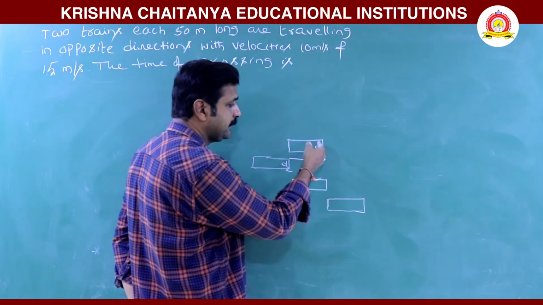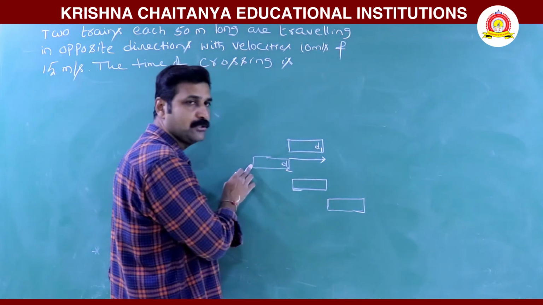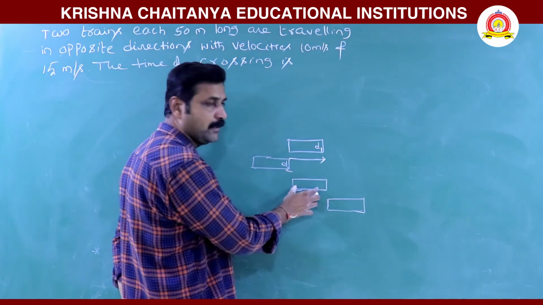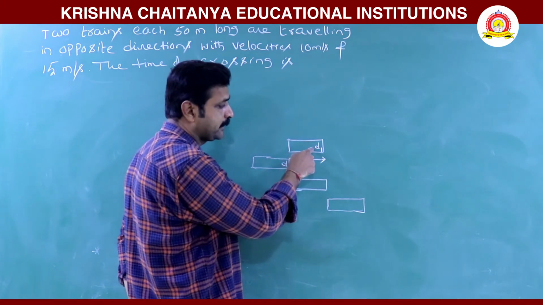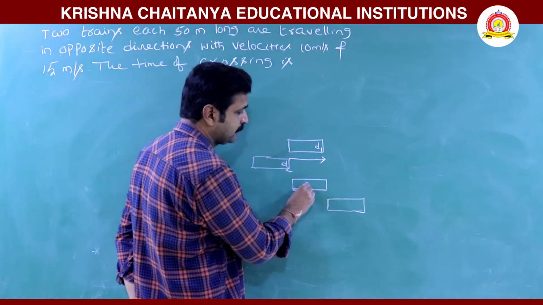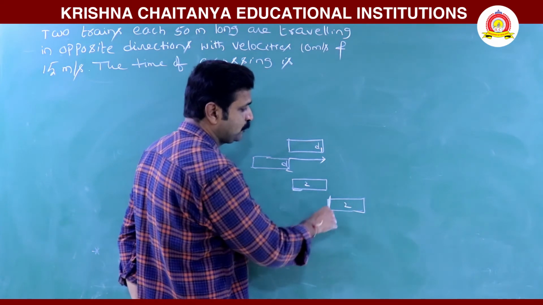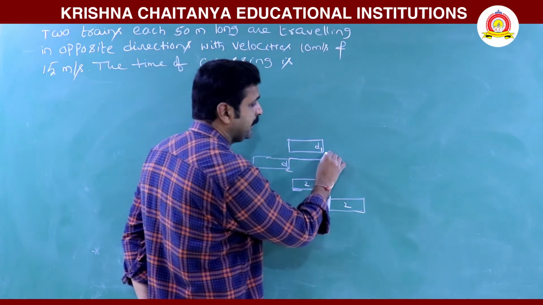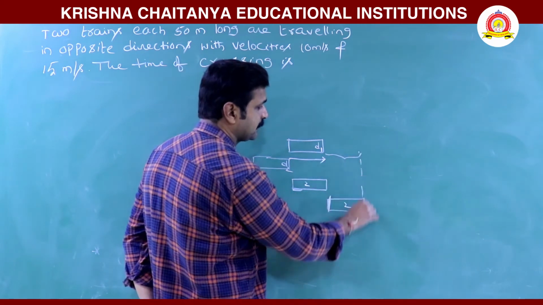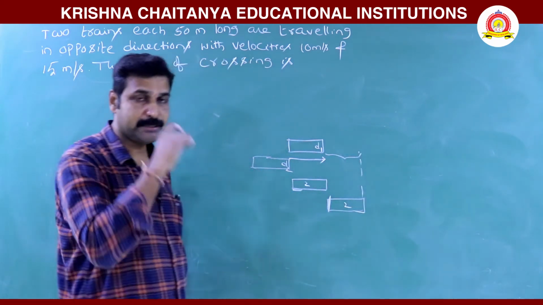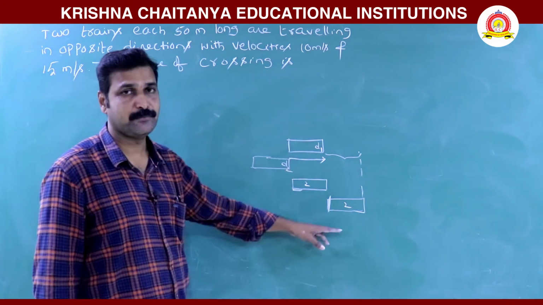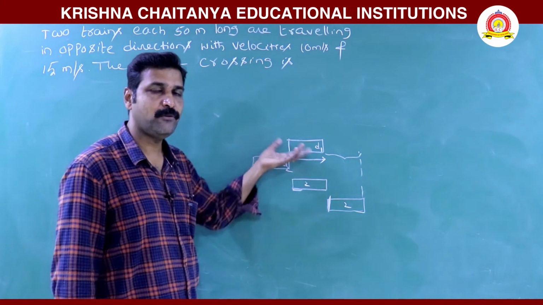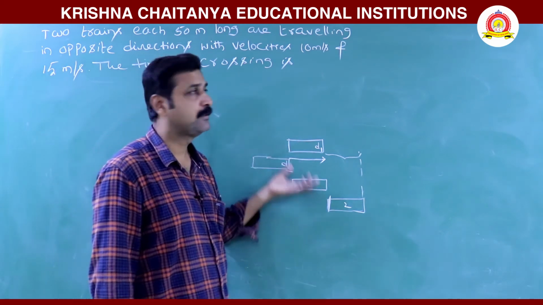And to overtake, the end part of the second bus should reach here. That means again he has to travel this distance also. So that is the total distance. Now the speed is V1 minus V2 or V2 minus V1, whatever it may be.